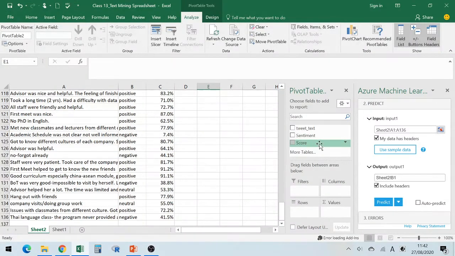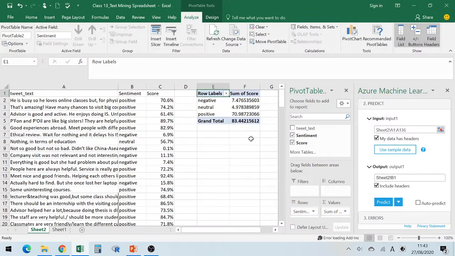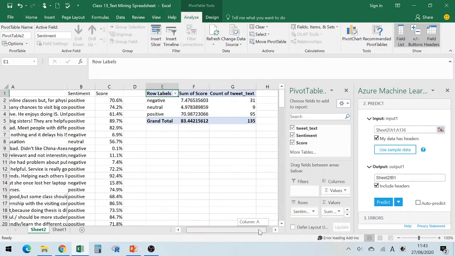Then we want sentiment in the rows and score in the values. Also I want the tweet text and the number. Here we go, the pivot table.